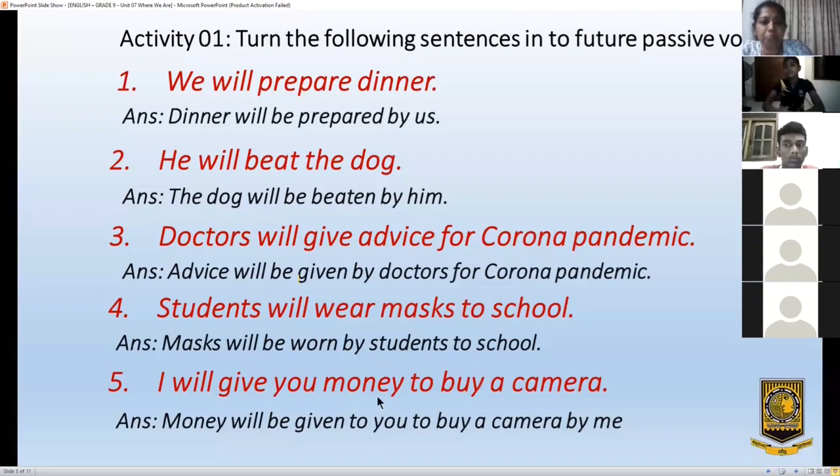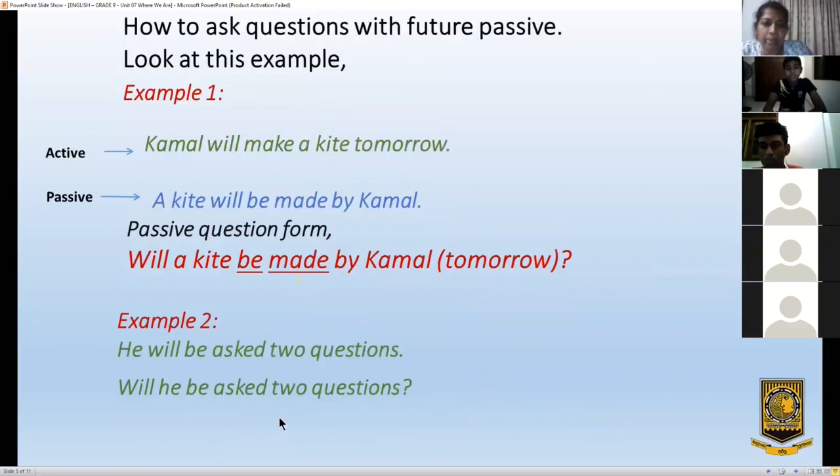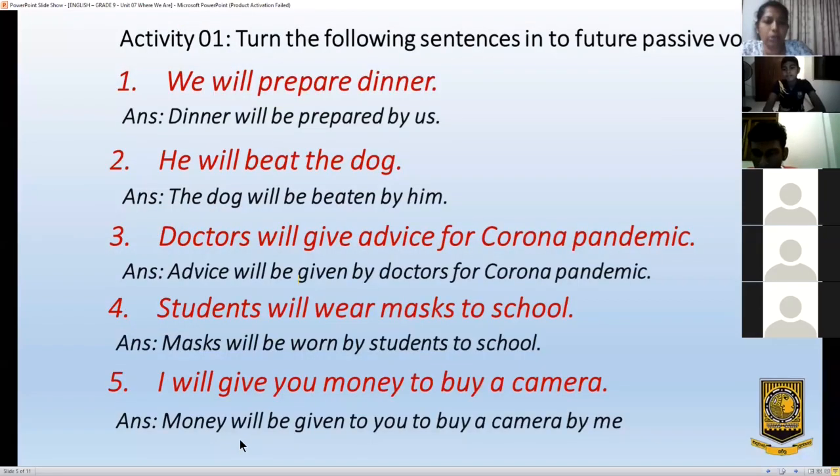Then the money will be given to you to buy a camera by me. If you have any problems, ask me, children. Don't worry. The last sentence is a bit tricky, right? So I want you to make it clear.